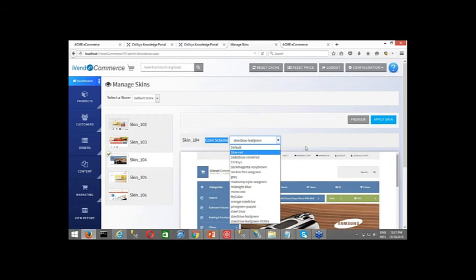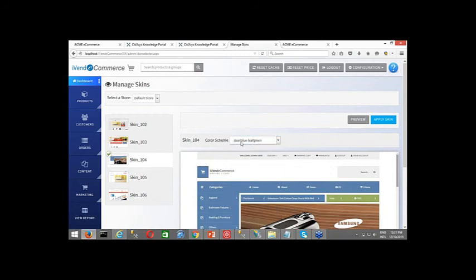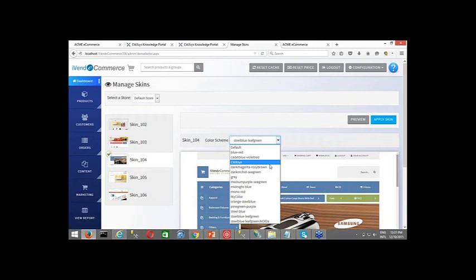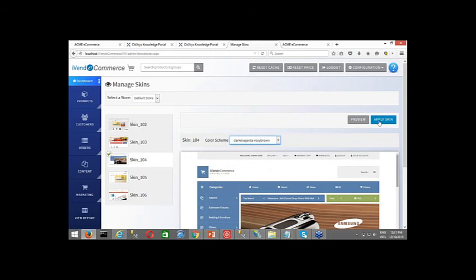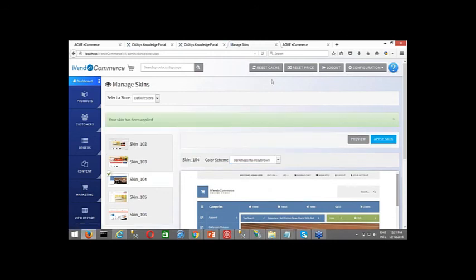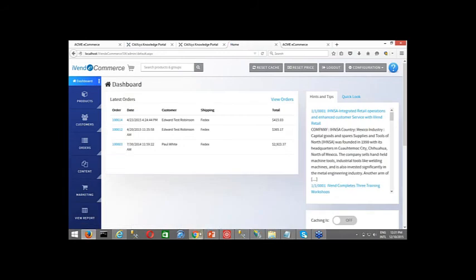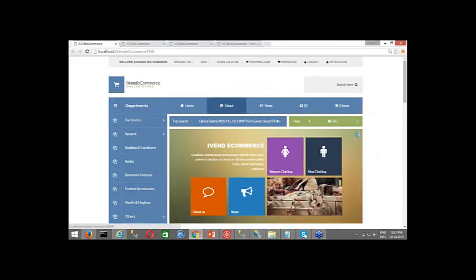If you want to change it from steel blue leaf green to anything like dark magenta or rosy brown, let me do it and say apply skin and reset cache, right? And then I go back to my skin and refresh it.